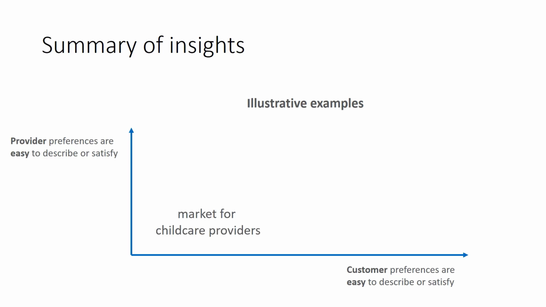However, in the market for childcare providers, both families and nannies can be very picky about their preferred partners, and these preferences are idiosyncratic and hard to systematically describe upfront. In the market for furniture assembly, both sides of the market can easily specify what they're looking for and are not that picky about their preferred partners. The near optimal platform design will be different in these markets.